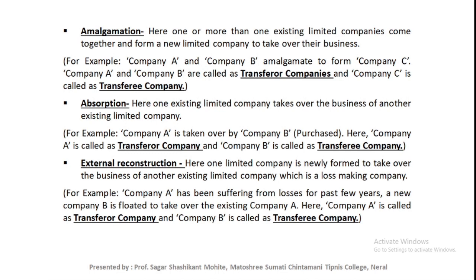Company A is an old company and company B is a new company. These are the three situations. First one is amalgamation, next absorption, and third external reconstruction. Even though these three situations have different meanings, all of them have a similar accounting procedure.